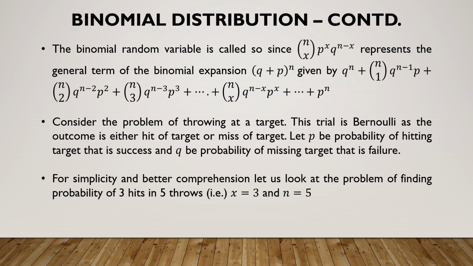But I would like to do it using the basic principles of probability and not by using the binomial random variable. We know from combinatorics that for 5 trials and each trial with 2 possible outcomes, the total number of exhaustive scenarios will be 2 power 5, and all these 2 power 5, that is 32 scenarios, I have given in the next slide.